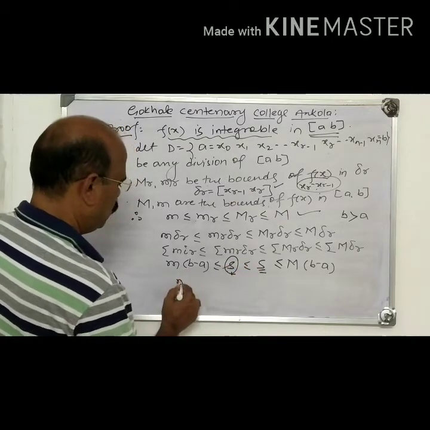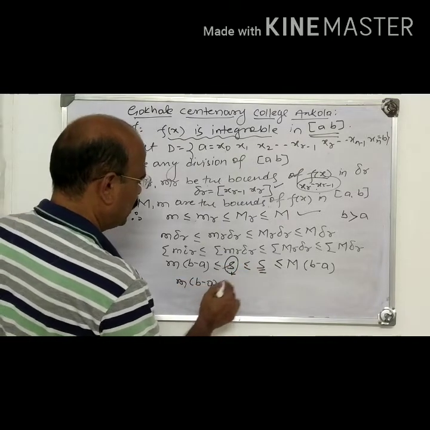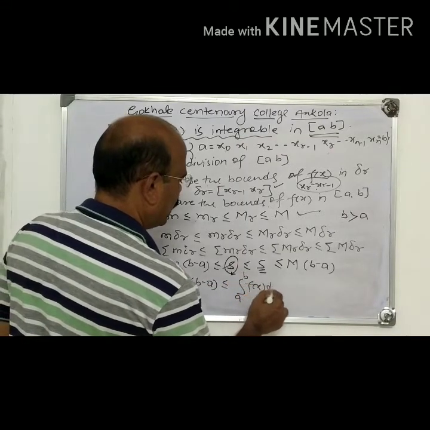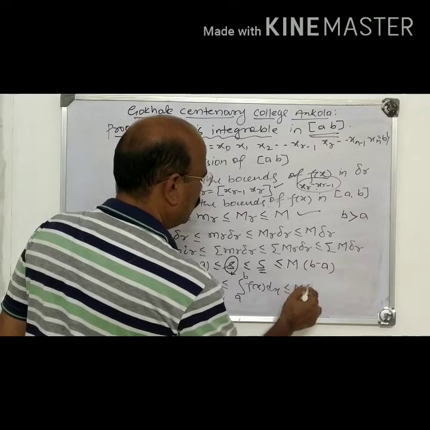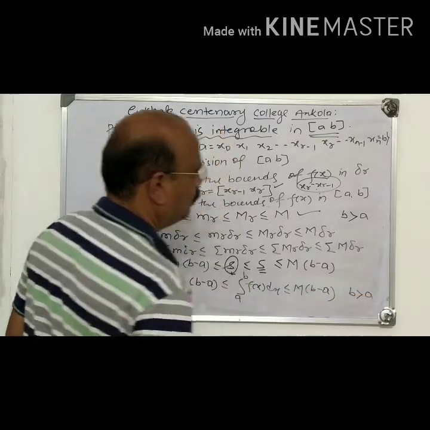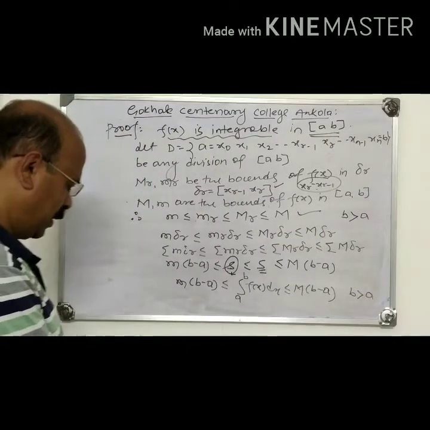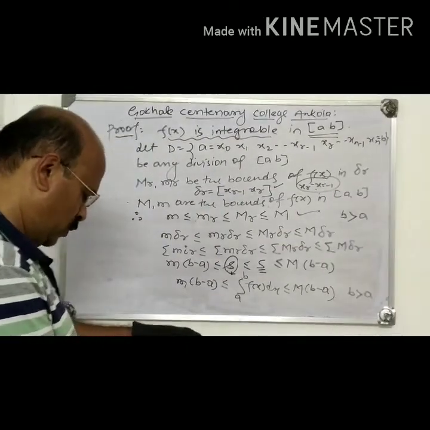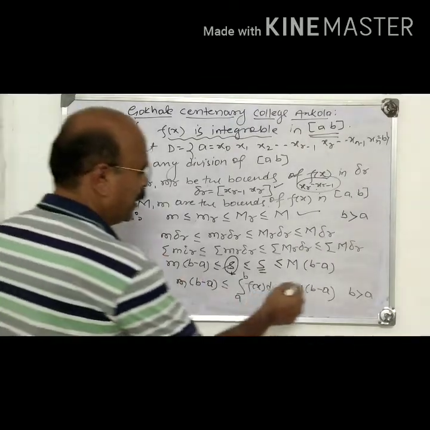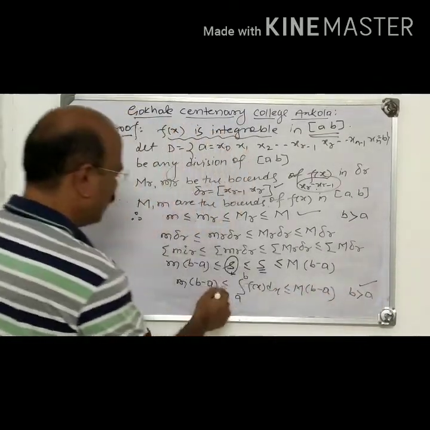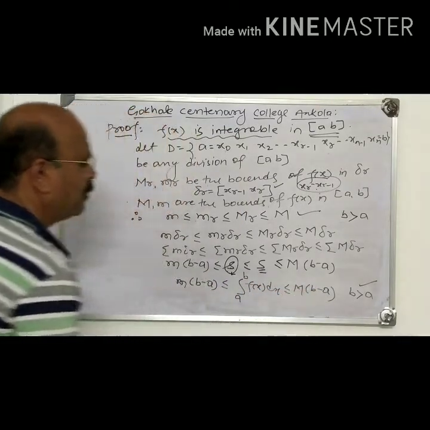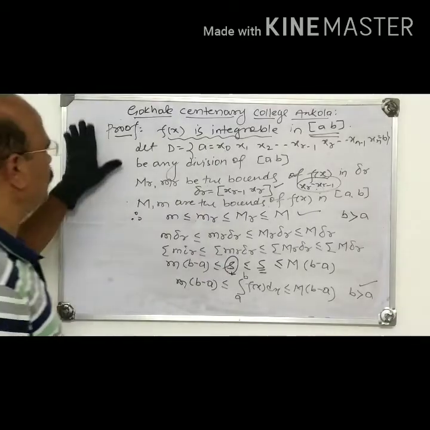So we have m into b minus a less than or equal to the integral from a to b of f(x) dx, less than or equal to capital M into b minus a, when b is greater than a. When b equals a, it is obvious. So we have obtained the first result: if b is greater than a, m(b minus a) is less than or equal to the integral from a to b of f(x) dx, less than or equal to M(b minus a). First result.